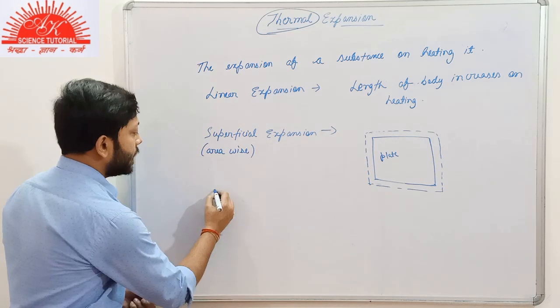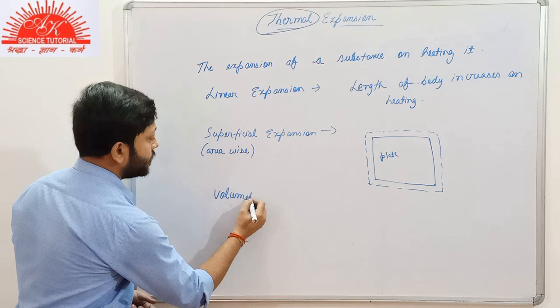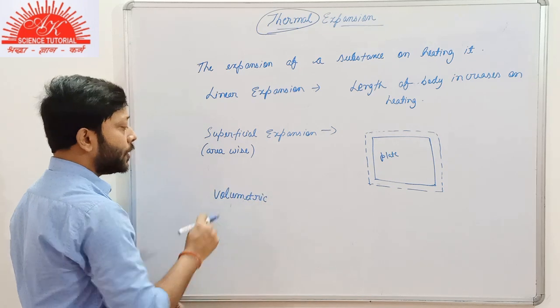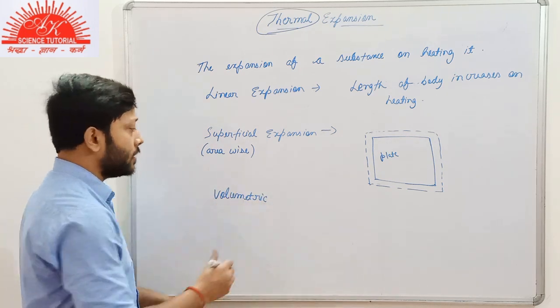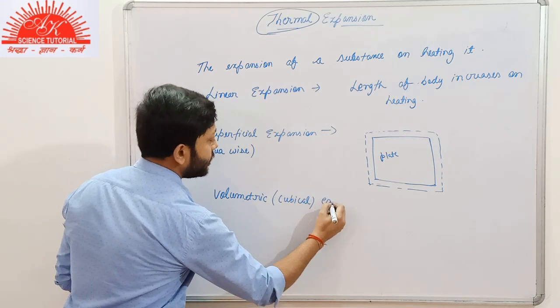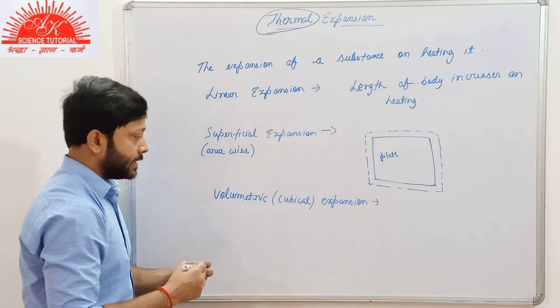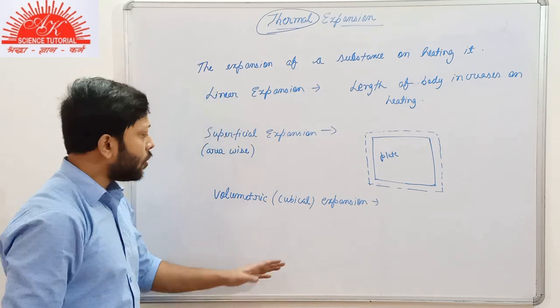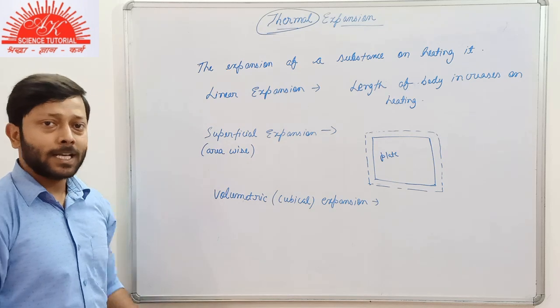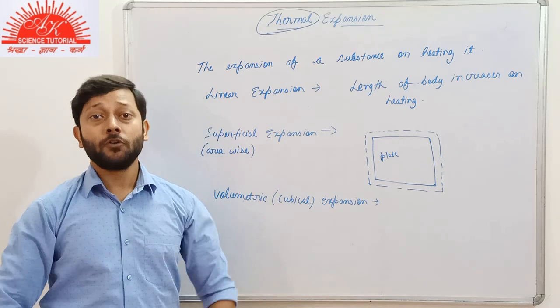Now the next part, that is about volumetric. As the term sounds, it is very clear to you. Either you can use the term volumetric or you can also use this term cubical expansion. So either we can say it cubical expansion or volumetric expansion. As the term sounds, volumetric expansion means the volume of the body would increase.